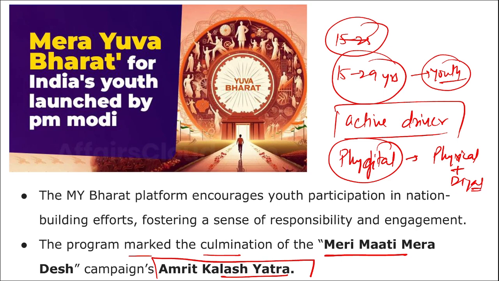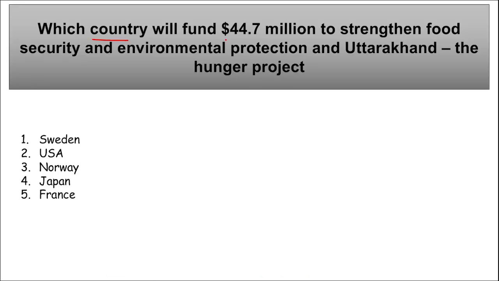Which country will fund $44.7 million to strengthen food security and environmental protection in Uttarakhand? The project is the Hunger Project. I repeat, name the country that will fund $44.7 million to strengthen food security and environmental protection in Uttarakhand state, and that is the Hunger Project.